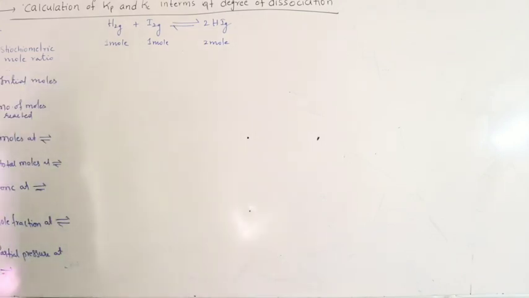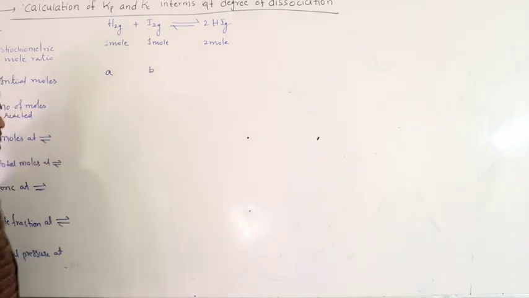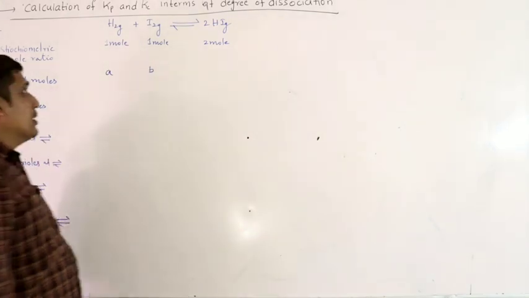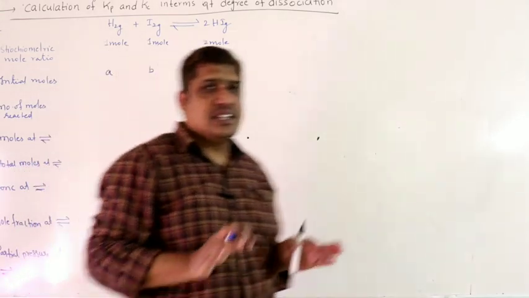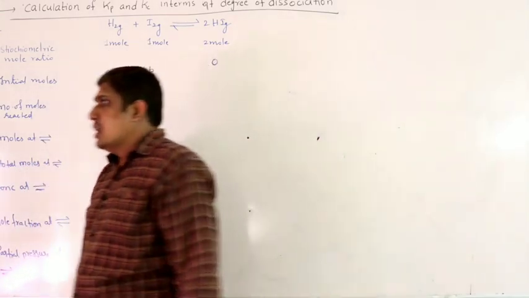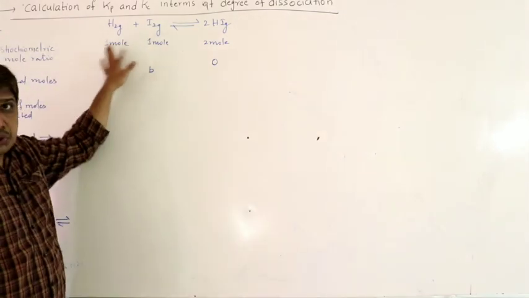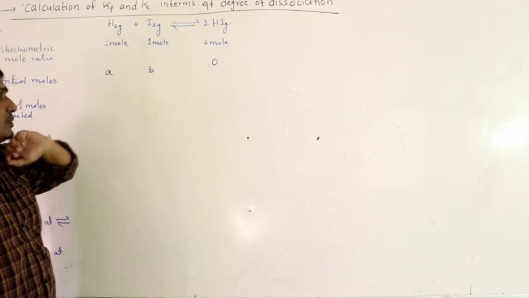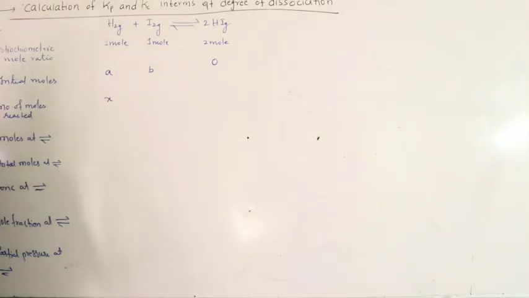Initial moles, this will be given in the problem. Let us assume A moles of H2 reacts with B moles of I2. They are present in 2 different moles, nothing will happen. So initially the moles of HI is not present because the reaction is not yet started. Remember, they will react in 1:1 ratio. So number of moles reacted: let us assume X moles of H2 is reacting.